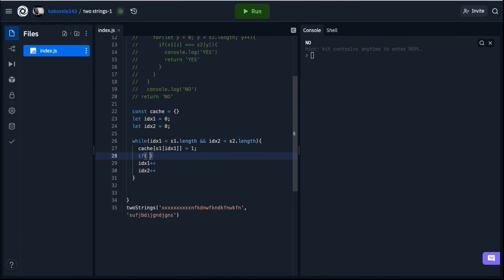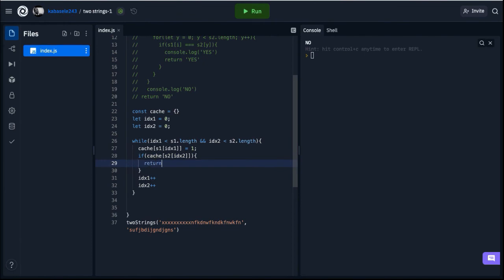So we check now if the string 2 substring does exist in that cache. To do that check, we're going to do pretty much cache of S2 index 2. It's going to return a truthy or a falsy value. If it does not exist, it's going to return false, and that's not going to run. And if it does return true, it's going to run. And what we're going to do here is return a yes.